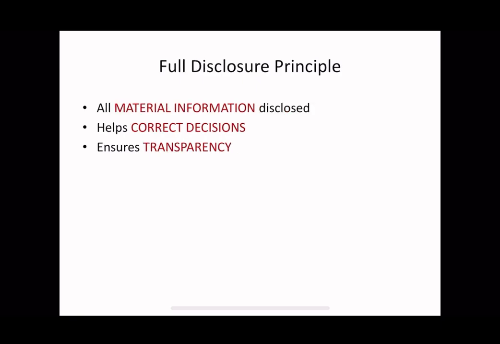The full disclosure principle requires that all material and relevant information should be disclosed in financial statements. Material information is information that can influence the decisions of users of financial statements, such as investors, banks, and creditors. If important information is hidden, users may take wrong decisions. Therefore, transparency is essential in accounting. This principle ensures honesty, fairness, and trust in financial reporting.